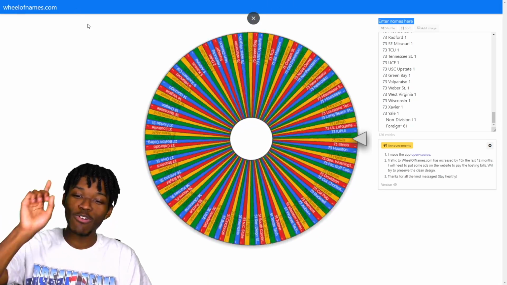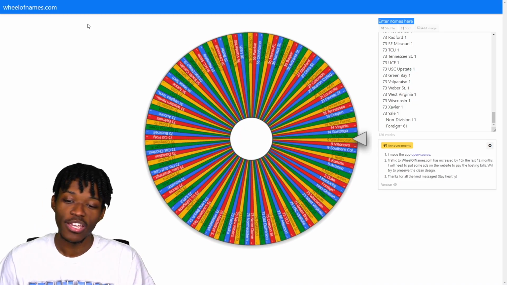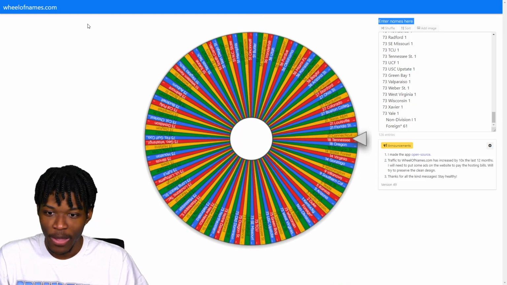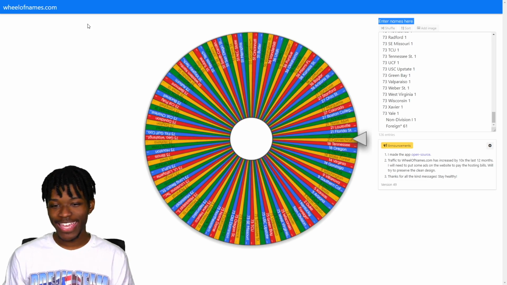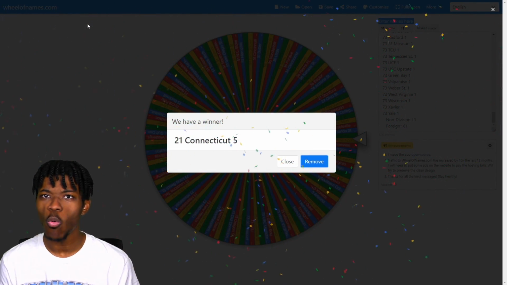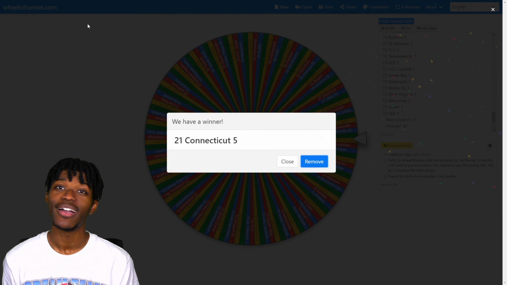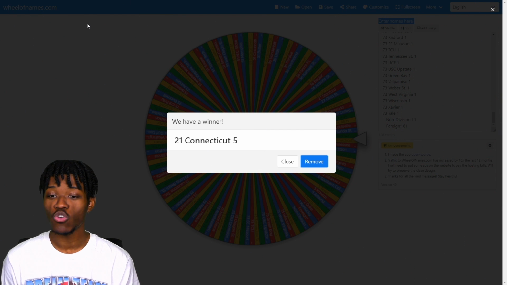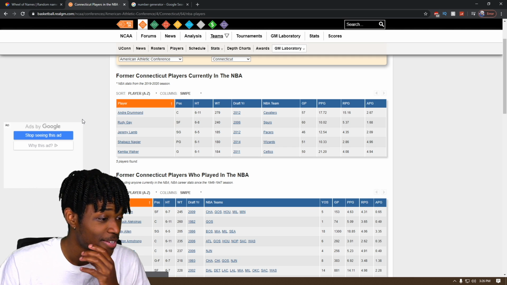I'm curious to see what it would be like if we landed on foreign, because it's a lot of options there. But instead, we're going to Connecticut. I got like Jeremy Lamb. I got Kemba Walker. Remember the step back he hit on Pitt? Oh, I remember those days. 5 total players here.